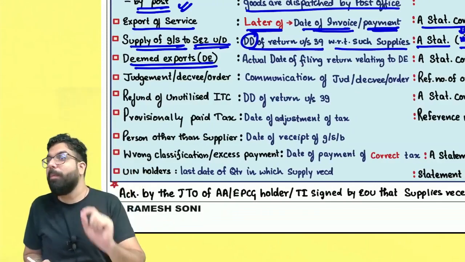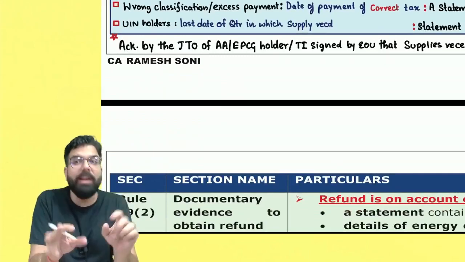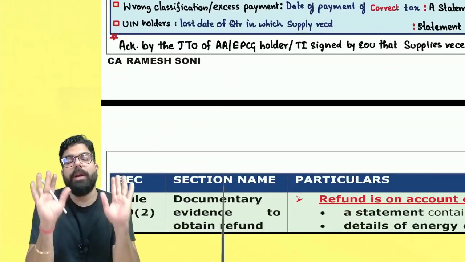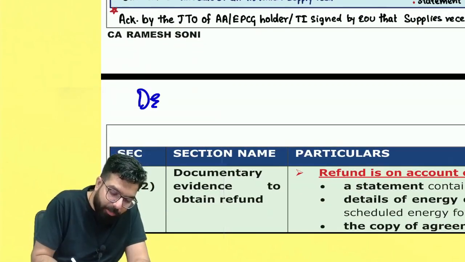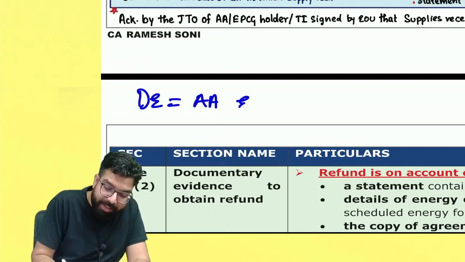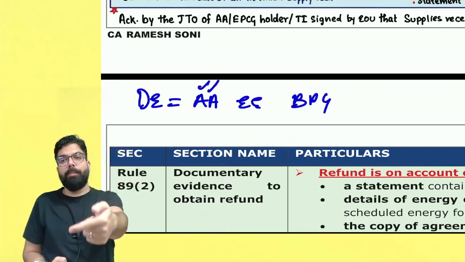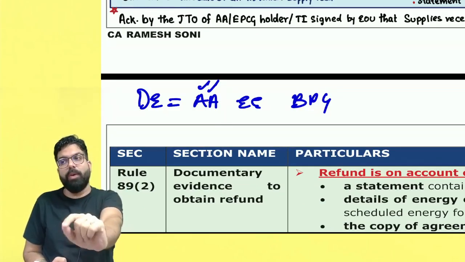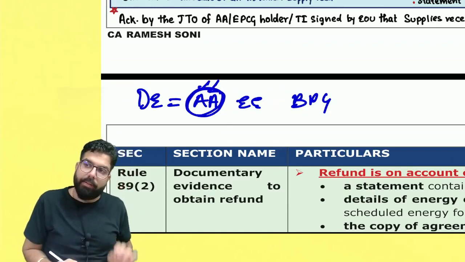The next one is deemed export. What do you mean by deemed export? Deemed exports are those supplies in which goods don't leave India, but still the government says that these supplies will be deemed to be deemed exports. What are deemed export supplies? They are AA, EE, boys, PG. AA means if you are supplying to a person who is holding an advance authorization, then even though he is in India only, your supply will be deemed as deemed export.